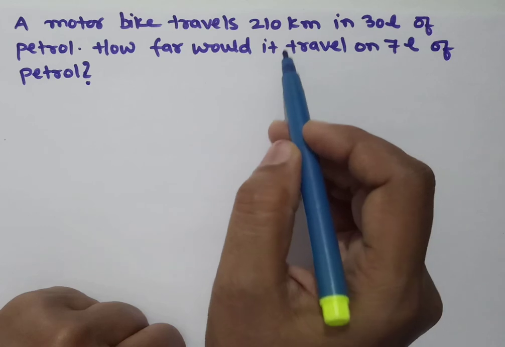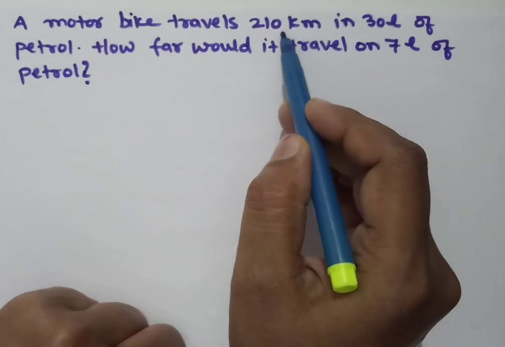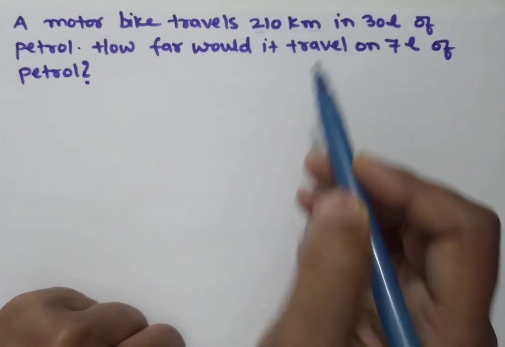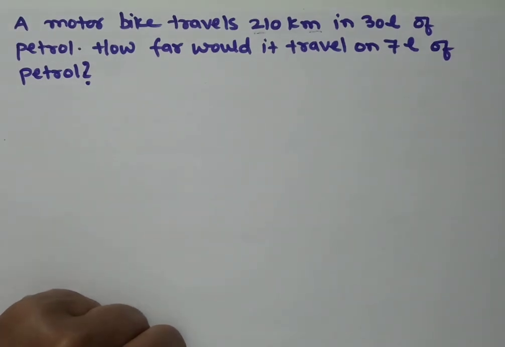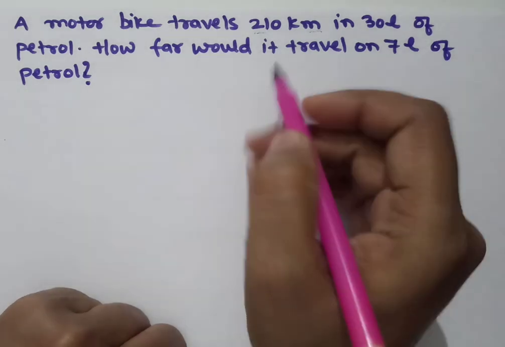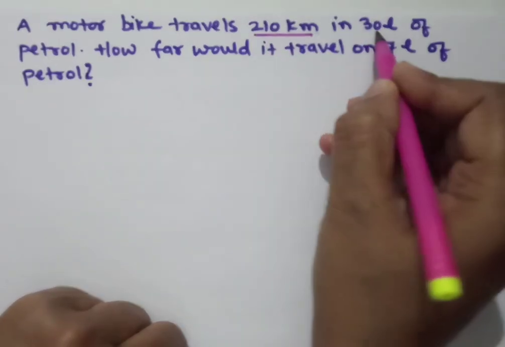So, here also we have two quantities. One quantity is distance and the other quantity is petrol.